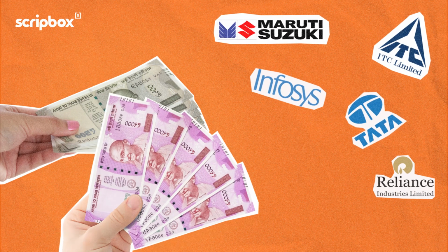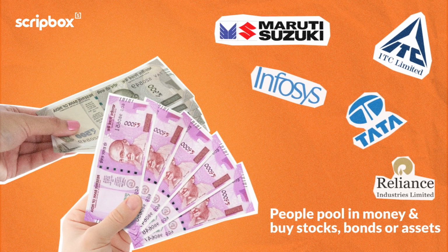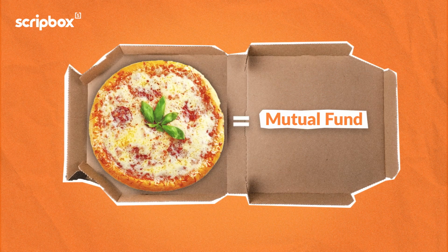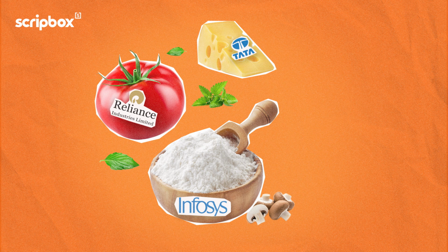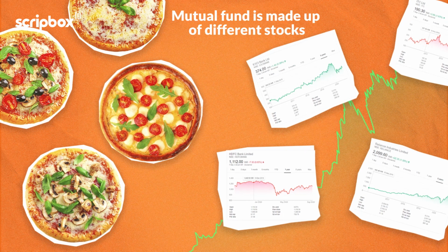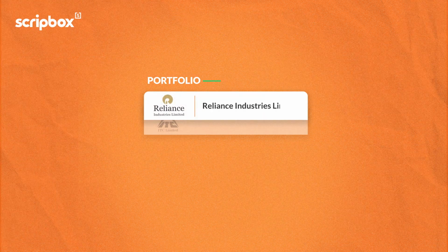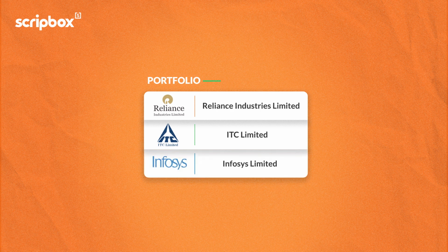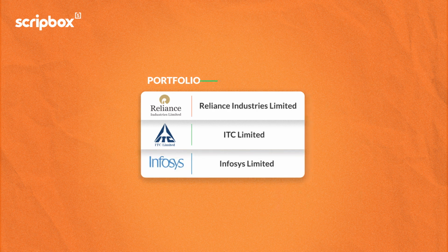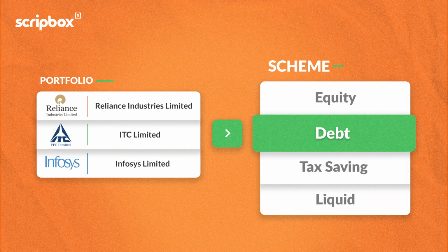Let's get started. A mutual fund is an investment vehicle where many investors pool in their money to buy stocks, bonds, or assets. Imagine a 12-inch pizza as a mutual fund. Each ingredient used in this pizza would be considered a stock. Like how a pizza can be made with different toppings, bases, and baked in different styles, a mutual fund is made up of different stocks. All the different stocks in a mutual fund make up what we call the portfolio. The type of securities within a mutual fund makes it either an equity or a debt fund. This is called the scheme.